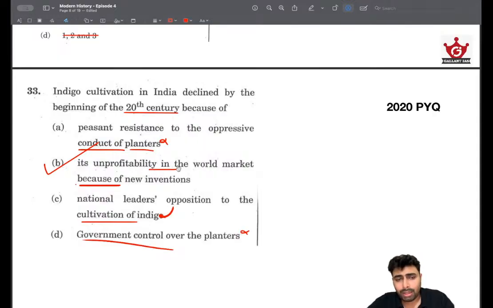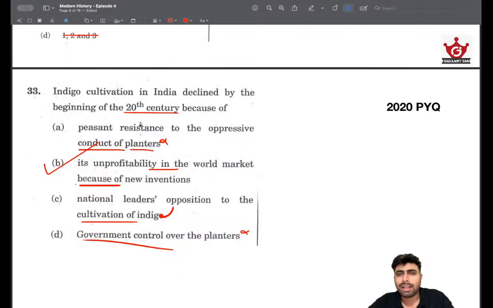And the core reason why indigo cultivation declined is because synthetic dyes were invented in Germany, and that became very popular. And if you have something like a dye, why would you take the effort of cultivating indigo and going through all the hassle?